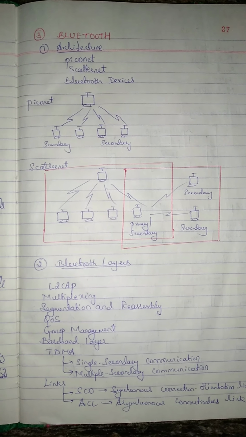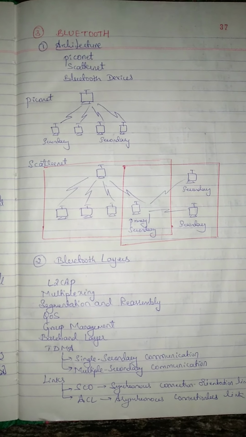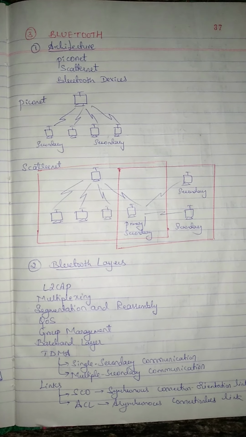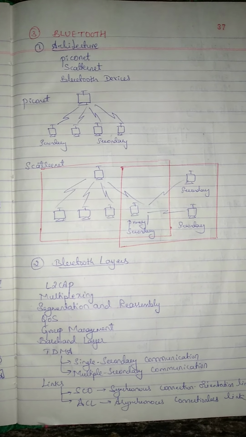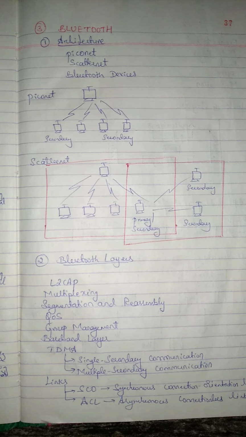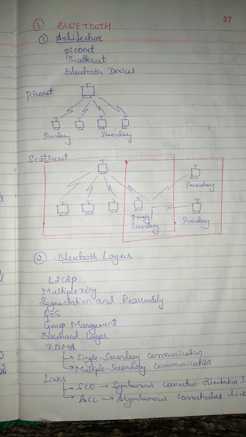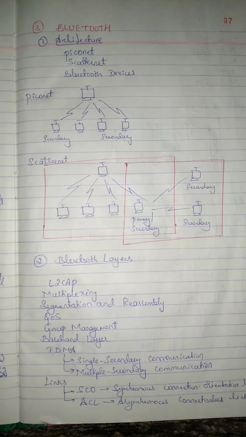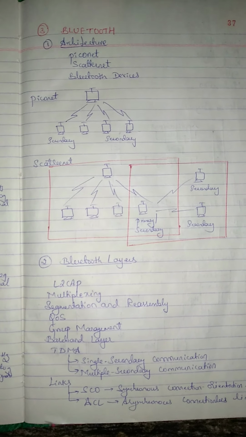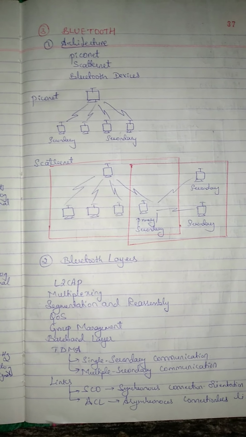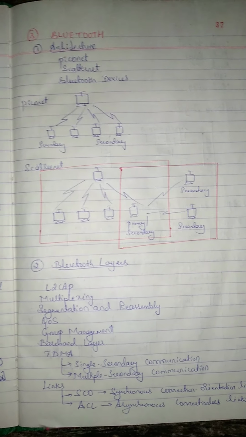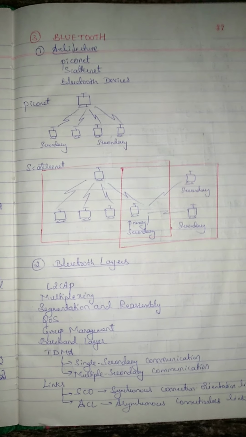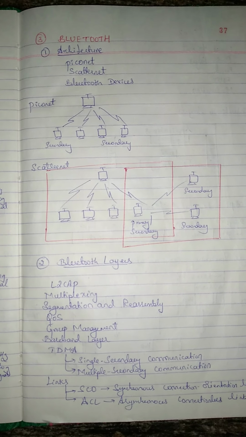Hello everyone. The next topic is we are studying about Bluetooth. This is the last topic in the first chapter of module 3. As we know, Bluetooth is a wireless LAN technology designed to connect devices of different functions without contact, but they all should be at a short distance from each other. And the Bluetooth LAN is an ad hoc network. Ad hoc network means the network is formed spontaneously.